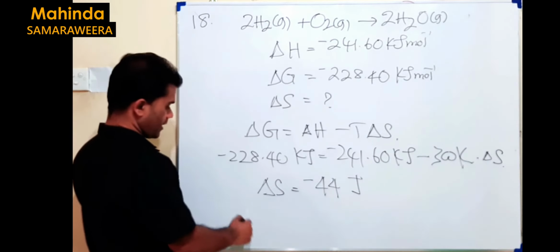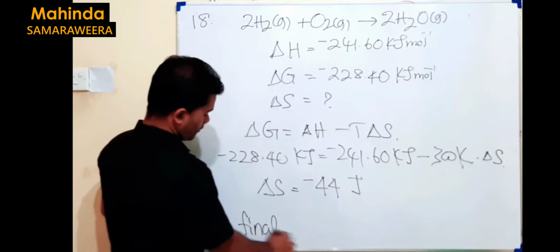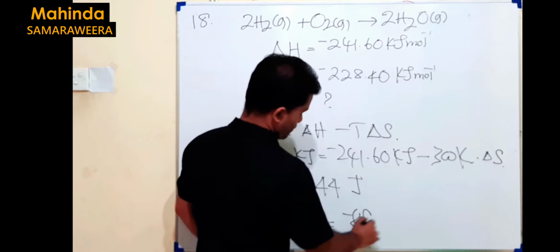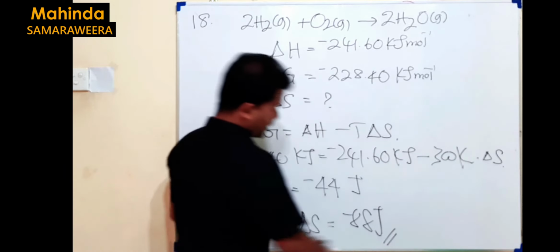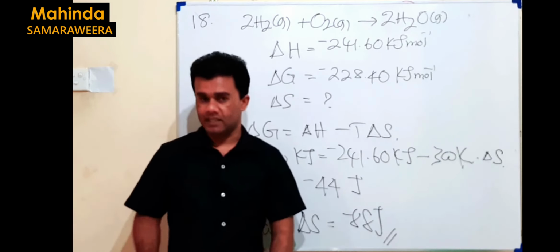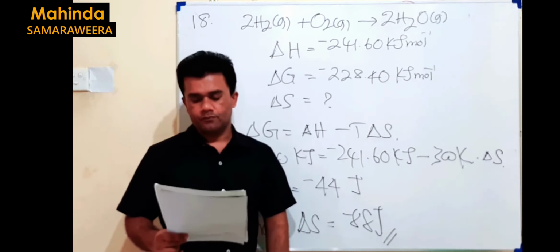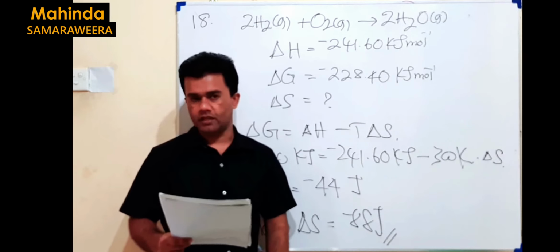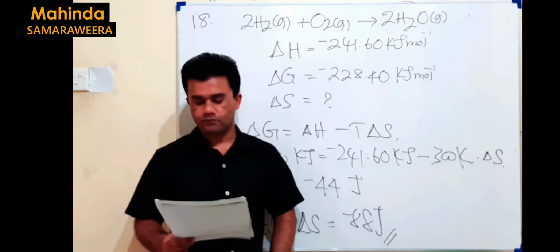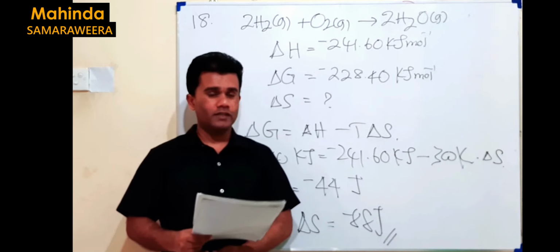Because of that, the final answer should be 2 times this. When you multiply this by 2, it should be minus 88 joule. So the correct answer is minus 88. It's the second answer. I saw some of you have given the fourth answer, minus 44. That's wrong.